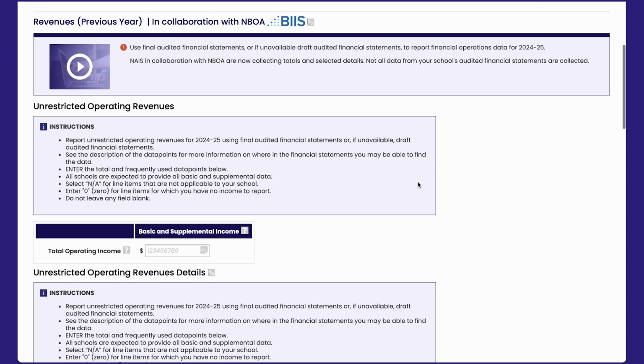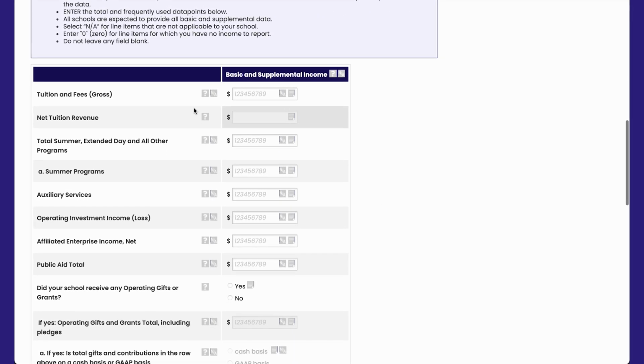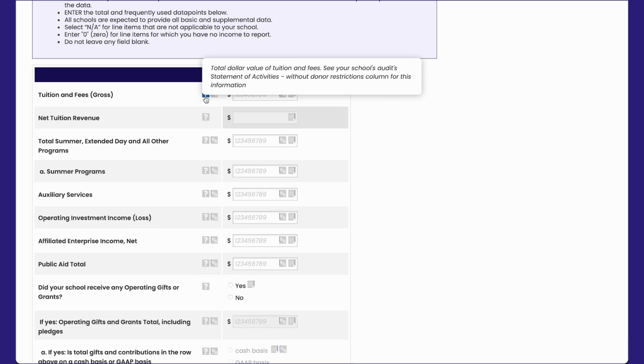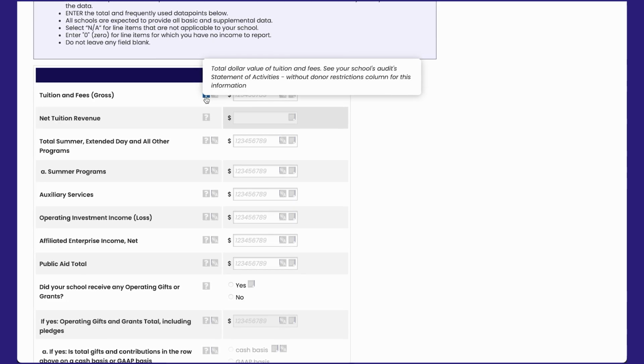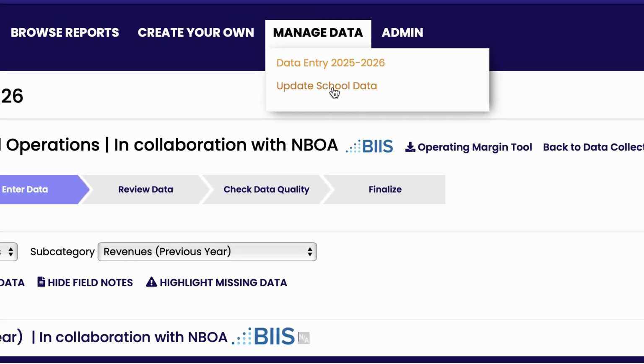In revenues, the data are about the prior school year. Carefully read the definitions to ensure you enter the data requested. Some of the definitions also provide more details about where in your audited financial statements you may be able to find the data. If your audited financials are available only after data entry is closed, enter your audit preparation numbers and adjust using the Update School Data feature.